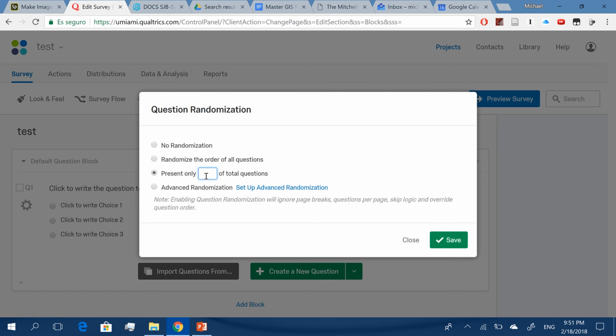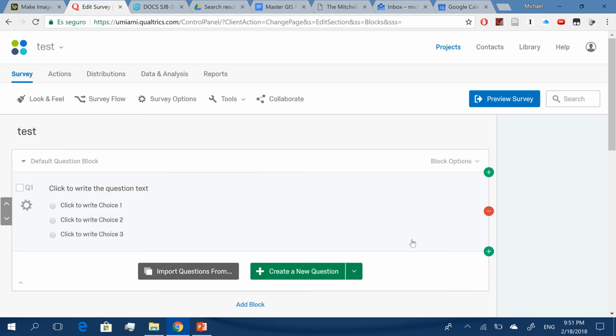Say they should only see 5 questions. Click this, and just enter in the number 5 here, and that'll randomize the questions and present only 5 questions to a particular respondent. So that's a good option if you have a question bank and you want to randomly get questions out of the question bank.